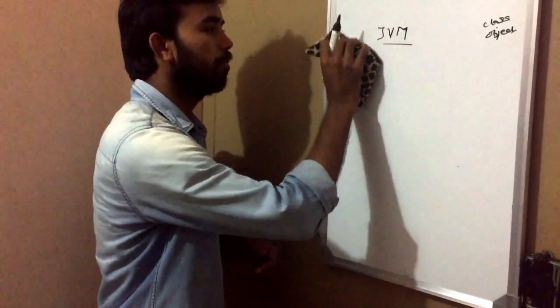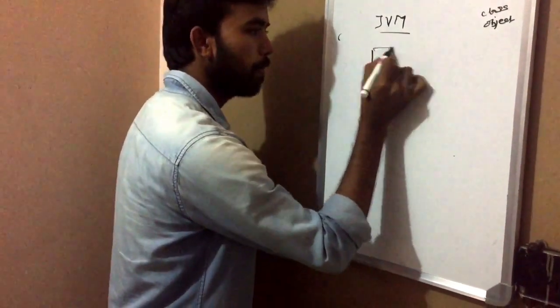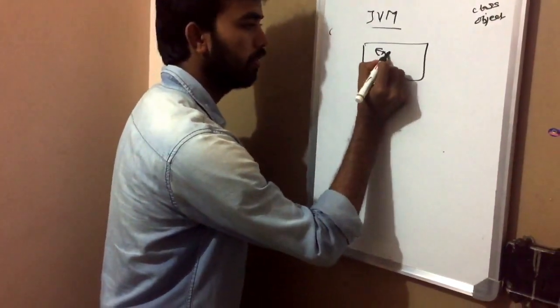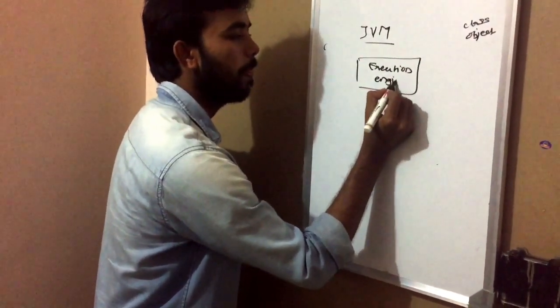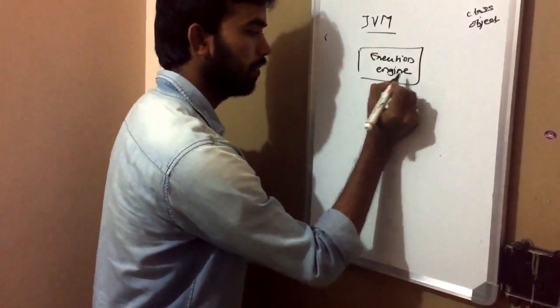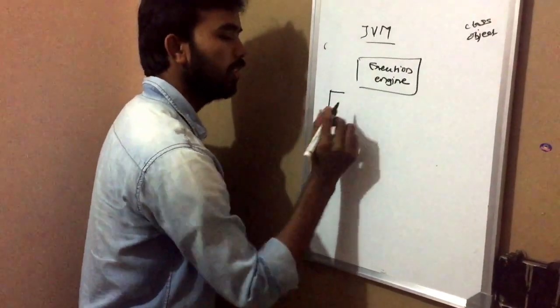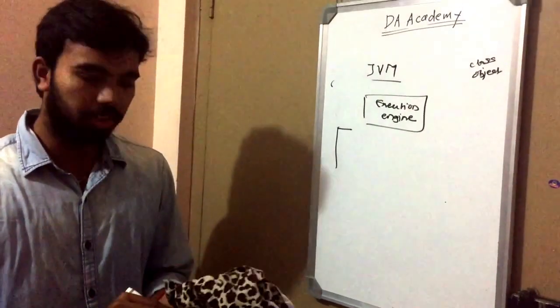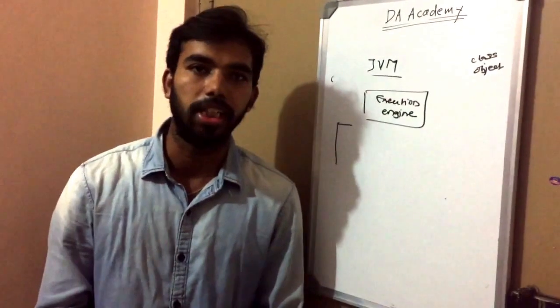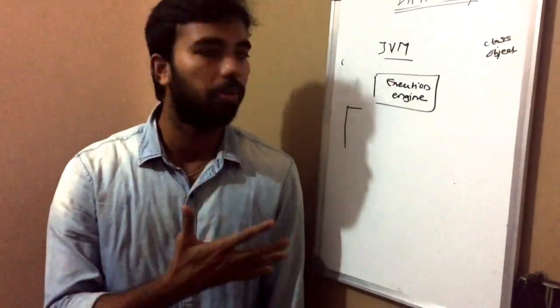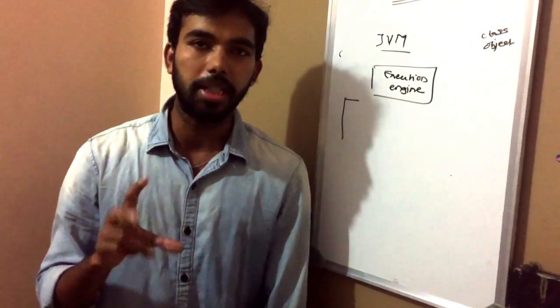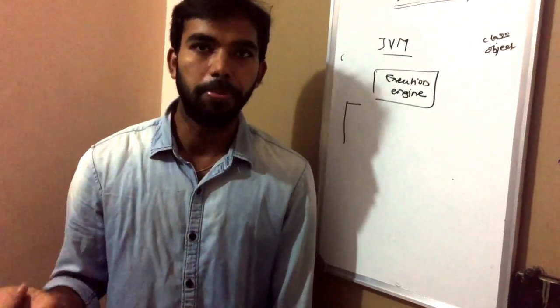Mainly there are three types of execution. What happens in the execution engine? The execution engine takes the bytecode class files given by the class loader and interprets them into machine language.